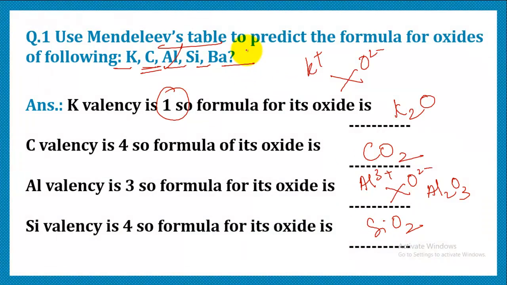Another is barium. The valency of barium is 2 positive, and for oxygen it is 2 negative. So the formula that we get is BaO.